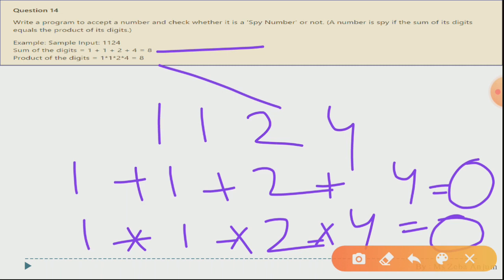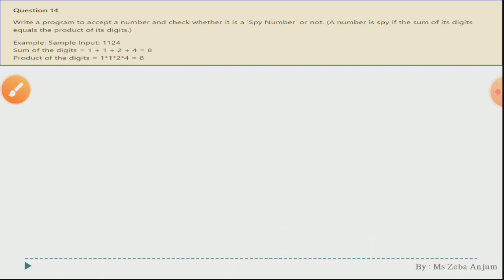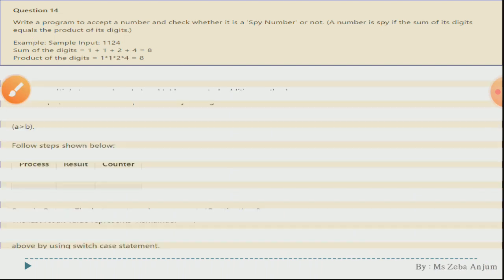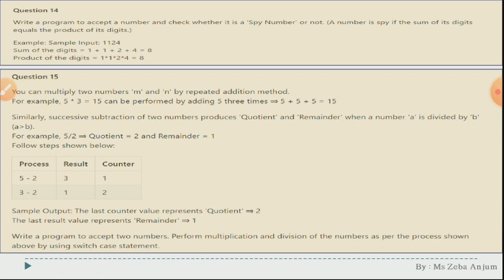See over here, there is no limitation that you should be entering a 2-digit number or a 3-digit number, so we are not going to use that count over here that we have used in the previous question. So for this 14th question, please try to do it on your own. This is a very simple question. Now see the next one, the 15th one.